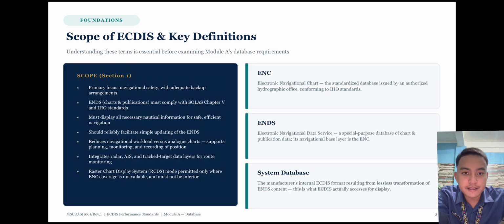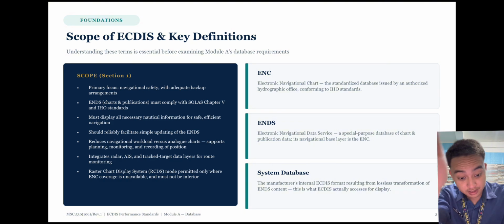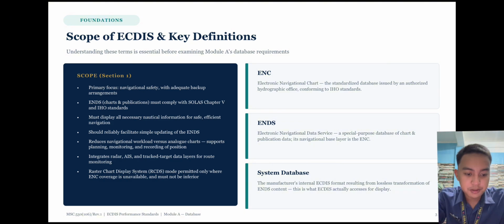Scope of ECDIS and key definitions. Understanding these terms is essential before examining Module A database requirements. In Scope, Section 1, we have: primary focus, navigational safety with adequate backup arrangements. ENCs, charts and publications must comply with SOLAS Chapter 5 and IHO standards. Must display all necessary nautical information for safe and efficient navigation. Should reliably facilitate simple updating of the ECDIS. Reduces navigational workload versus analog charts, supports planning, monitoring, and record of position.